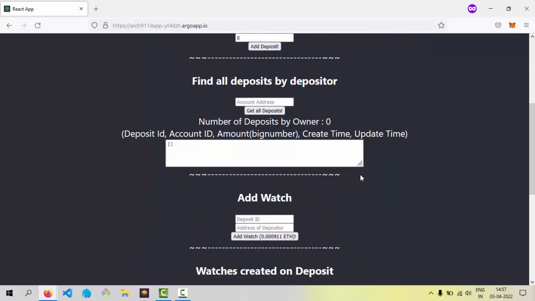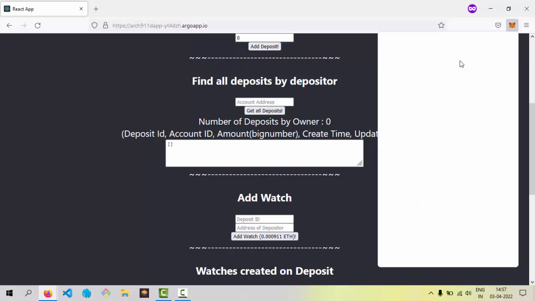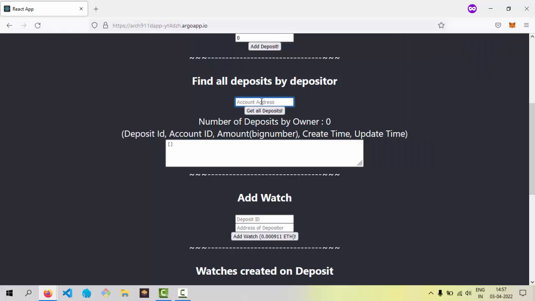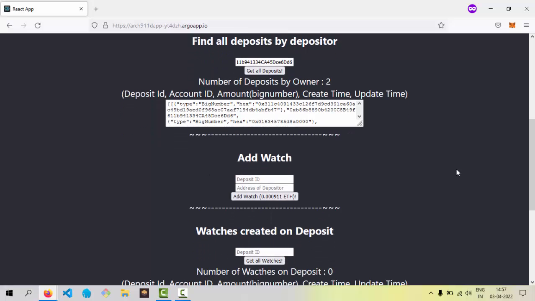Now let's try to find all the deposits which were created by this particular account. All right, so this is reading and fetching all the deposits which were created by this particular account, and the latest one which we created is out here. Every deposit created has a deposit ID. So this is the deposit ID of the latest deposit which we created, right?